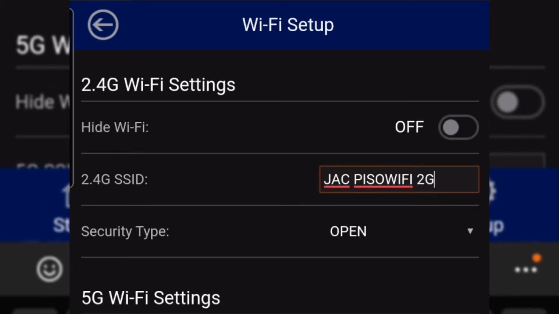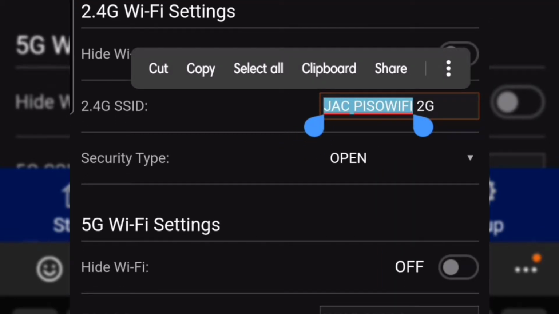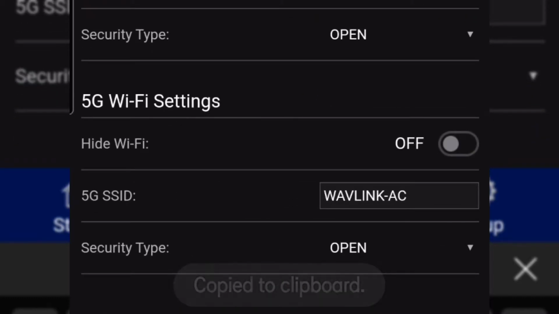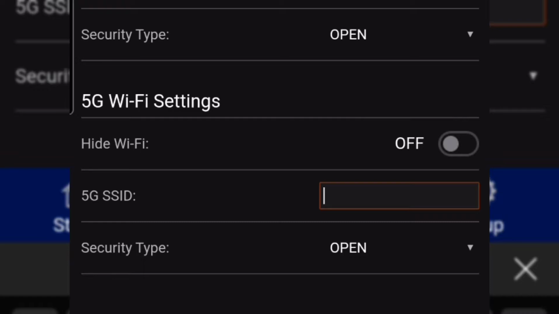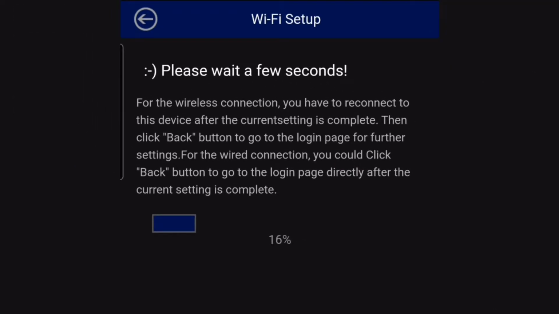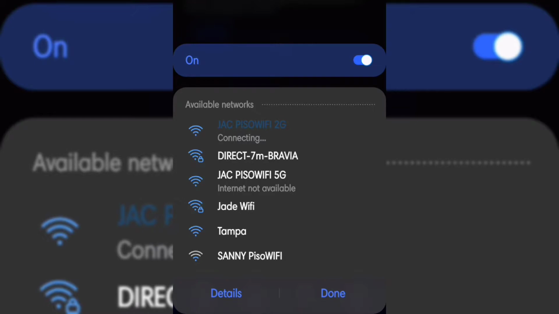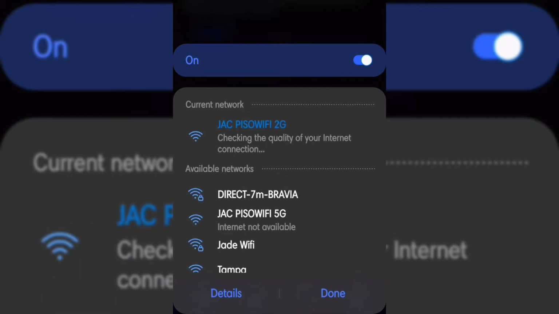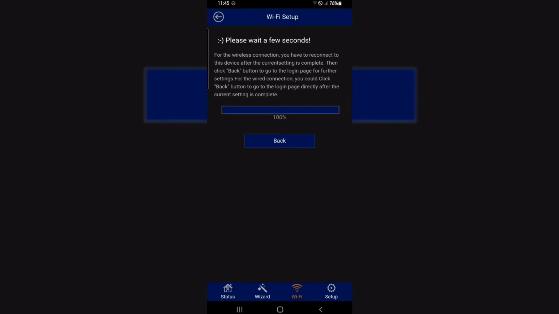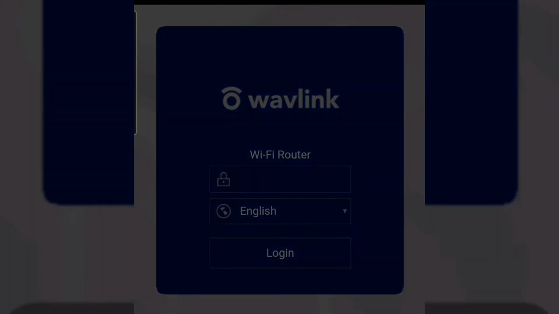Our antenna has a 2G and 5G, so better separate it. Wait for it to finish. Now connect to the antenna. Make sure you remember the Wi-Fi name. After you save it, the antenna will restart and you need to type the admin password. Make sure you remember it or else you will have to start from the beginning.